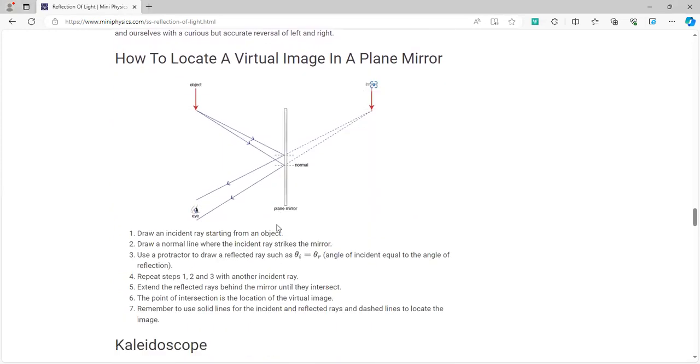And now what you will be told to do in the exam is that, for example, you'll be told to locate this image. You'll be given the object and you'll be given the person's eye. So what you will simply have to do is trace the light ray from the mirror exactly the same distance behind the mirror as the object was in front of the mirror, and it will always be in a straight line. For example, the image cannot form over here, it will always form in a straight line over here. And for example, if this is 3 centimeters, the image will always be 3 centimeters away as well.